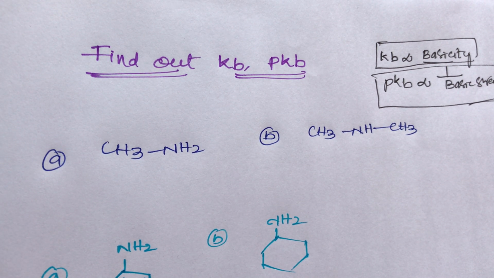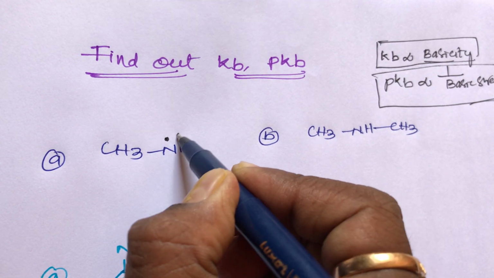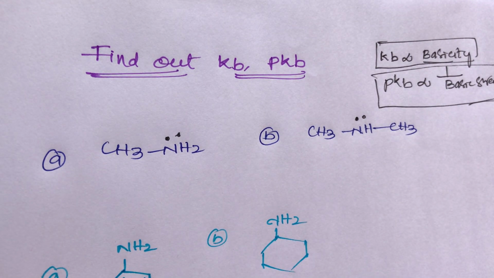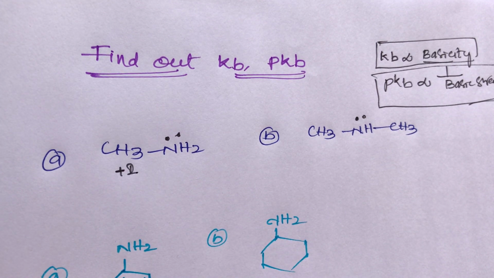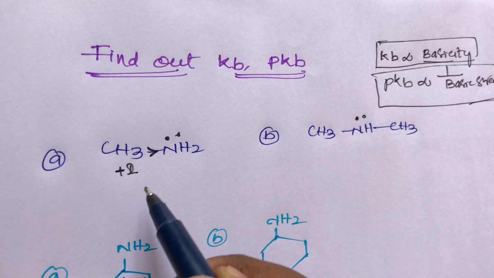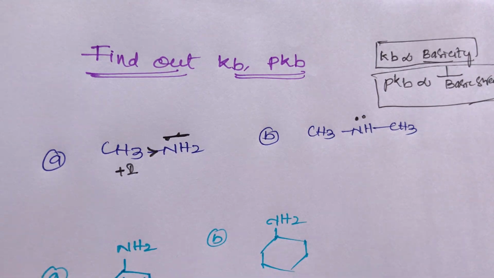So now, out of these two, find out the basic strength, and find out Kb and pKb for the given compounds. The first compound is a primary amine, the second compound is a secondary amine. Out of these two, which one has more basic strength? Here, what is the role of the plus I group? This plus I group is always an electron releasing group, so the basic strength increases, meaning the electron density increases on nitrogen.